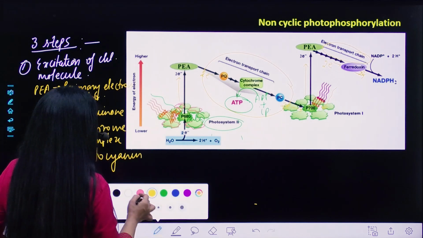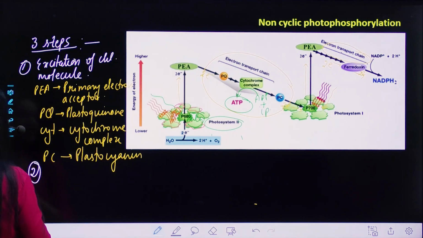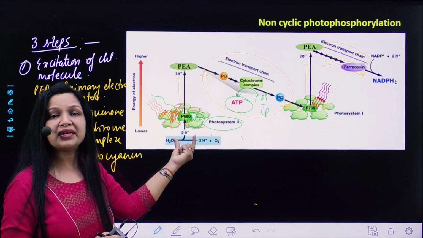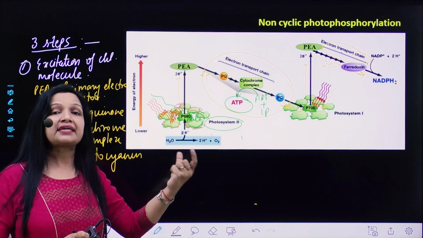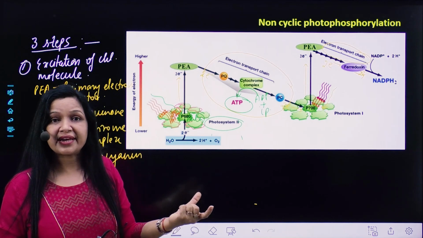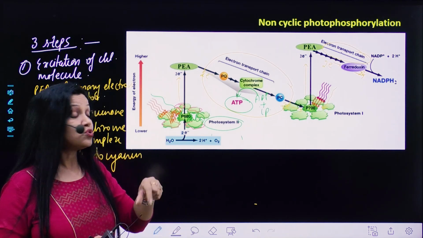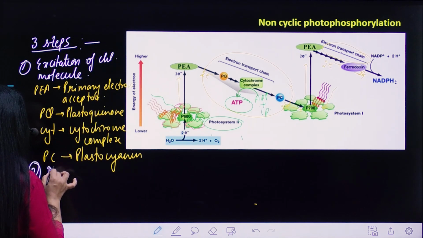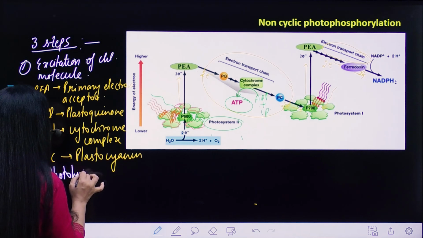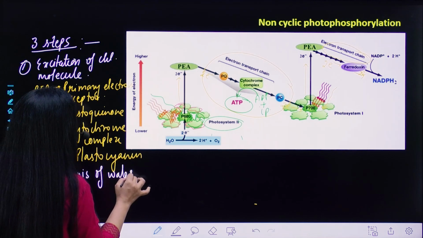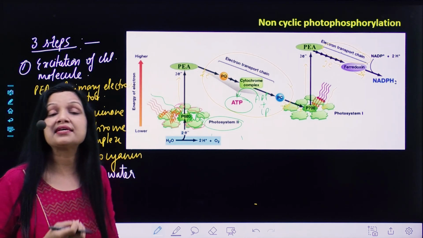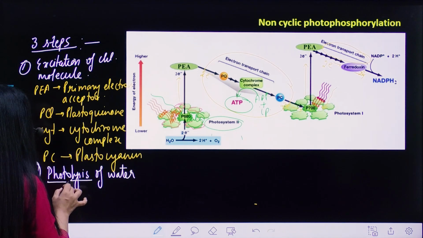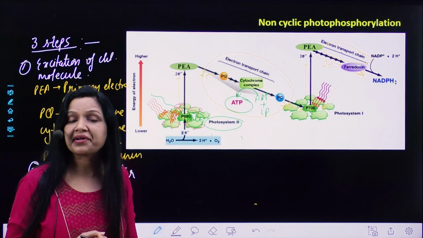Now, what is the second step? See, if light continuously falls on the chlorophyll A of PS2, it continuously gets excited and continuously liberates a pair of electrons. So there must be some mechanism to compensate for the lost pair of electrons. That mechanism is photolysis of water. Photo means light and lysis means breaking down, so it means the splitting of water in the presence of light.